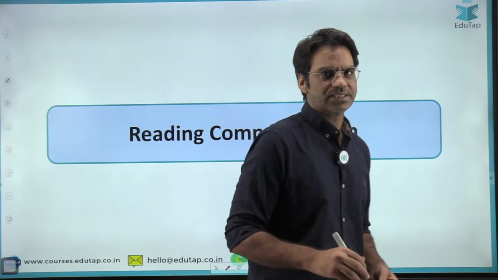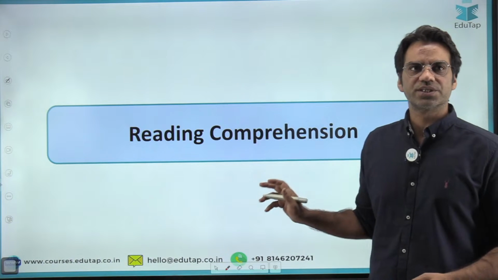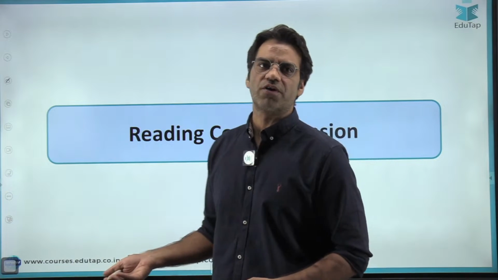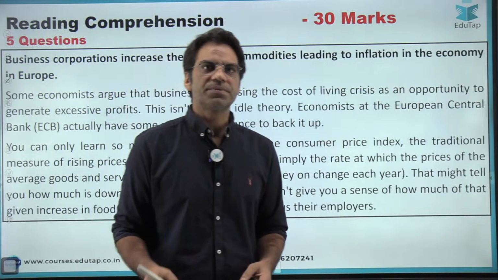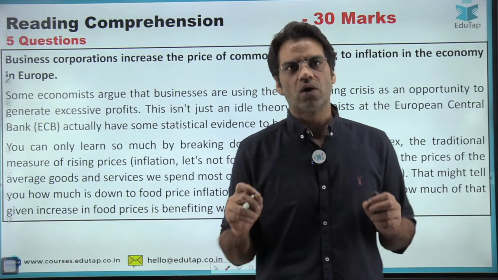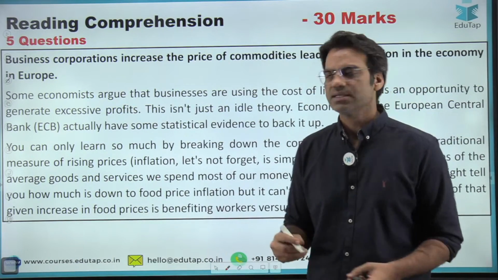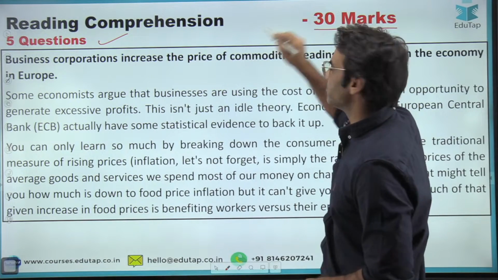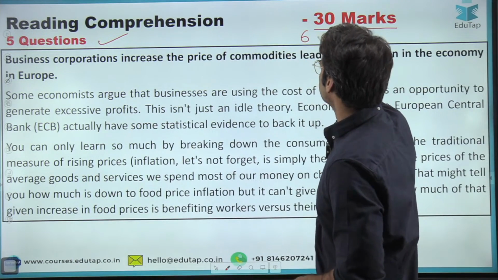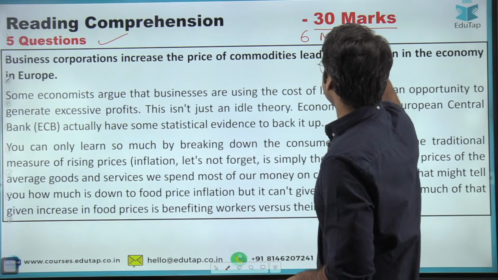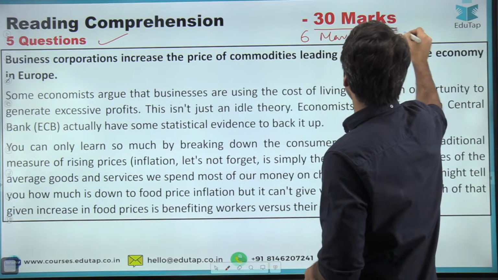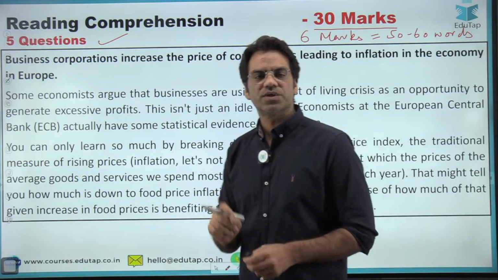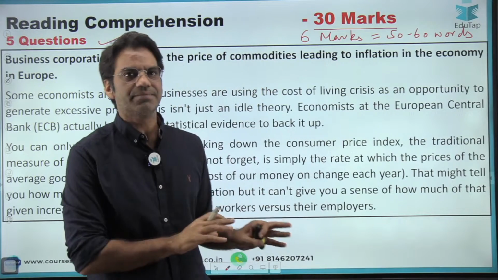So this was the Prezi passage. Now coming to the last part, the third question, which was reading comprehension this year. Reading comprehension usually used to be for 40 marks, but this year, reading comprehension was for 30 marks. So guys, this is what I always emphasize to my students: you have to do the maths. There were 5 questions based on reading comprehension for 30 marks, so 5 questions for 30 marks. That means every question was for 6 marks. So for 6 marks, you had to write about 50 to 60 words per answer. So 50 to 60 words per answer would be a good word limit for 30 marks, right?